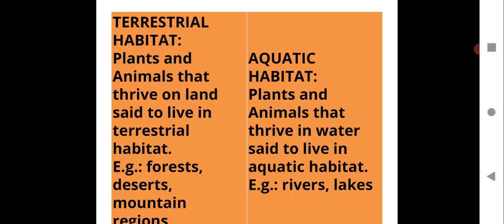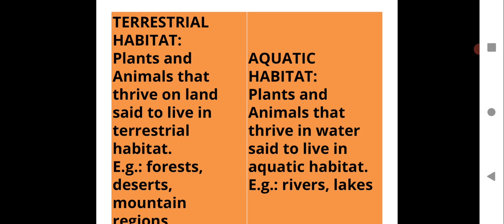Now we will see the difference between the terrestrial habitat and the aquatic habitat. You will see the points over here for the terrestrial habitat. Plants and animals that thrive on land are said to live in terrestrial habitat. So those living organisms which survive on land, whatever provision is given to them by nature on land, they survive in that habitat.